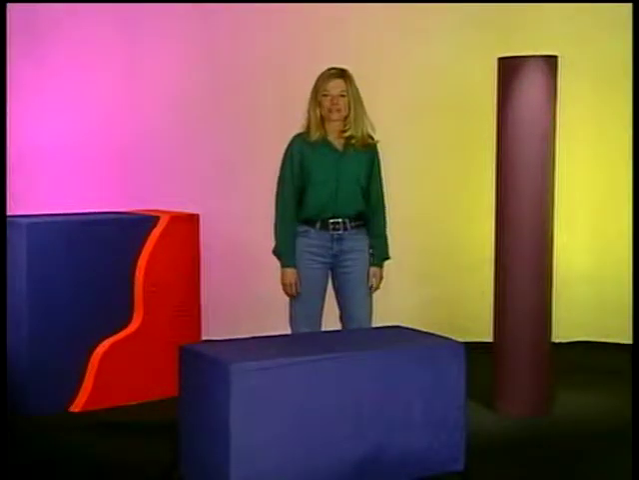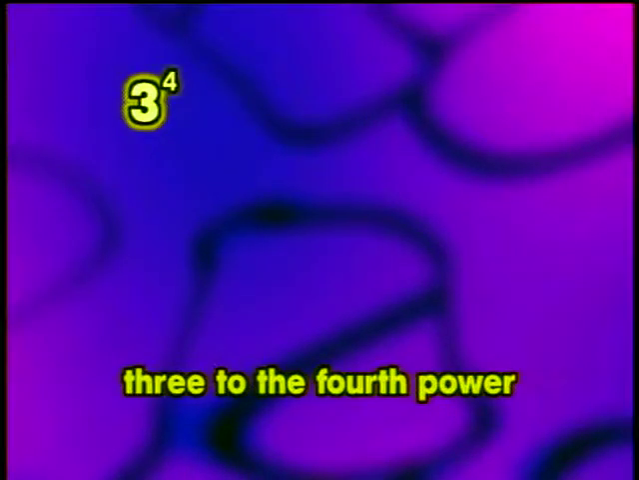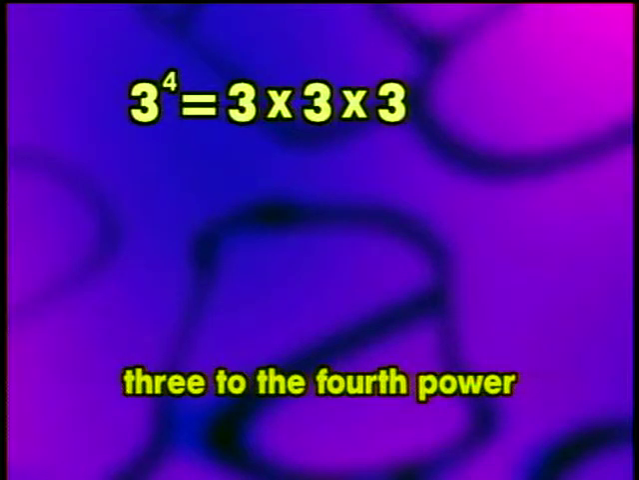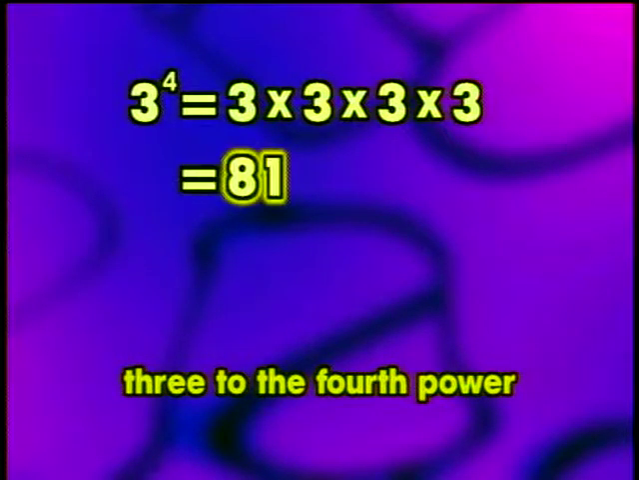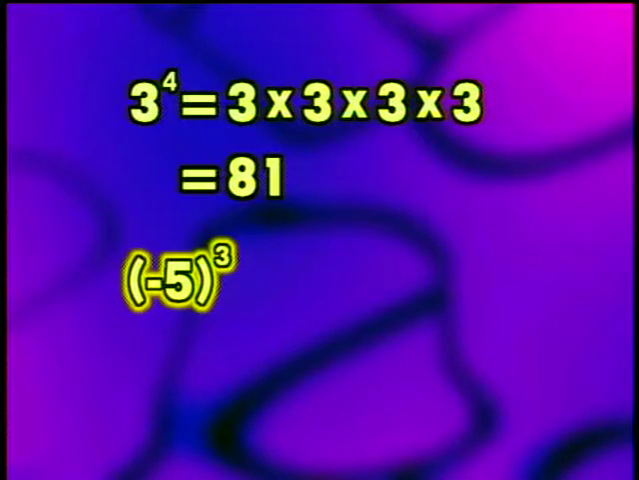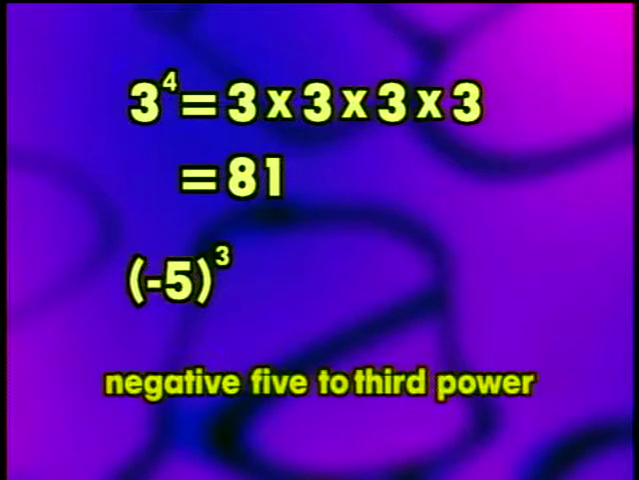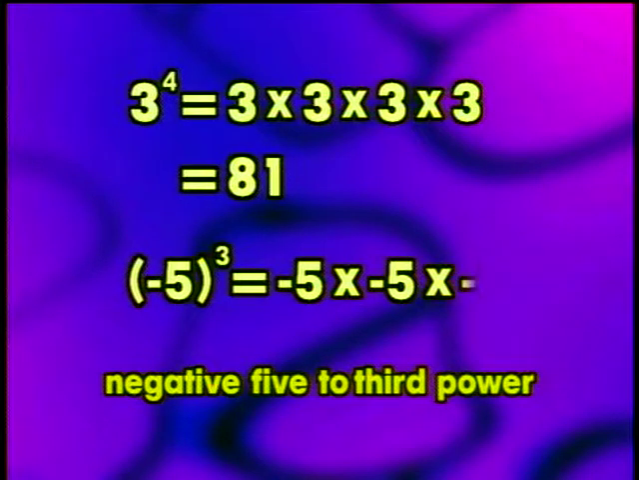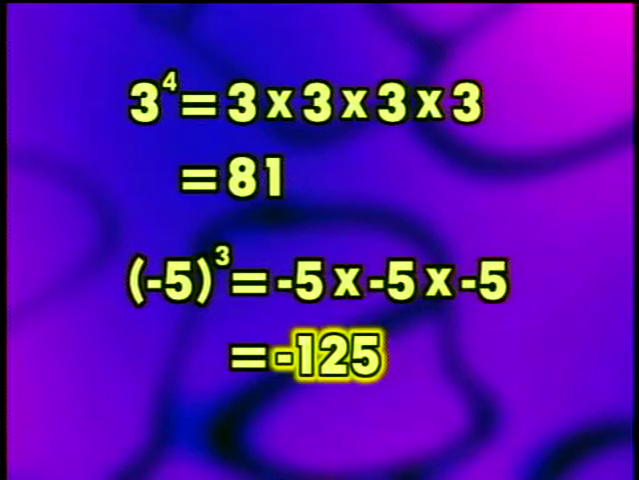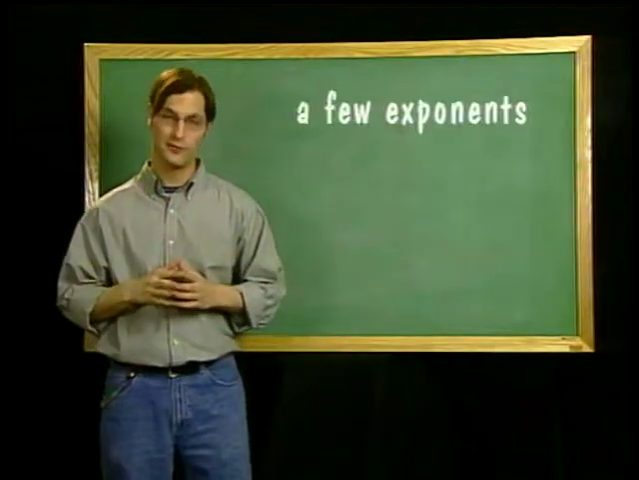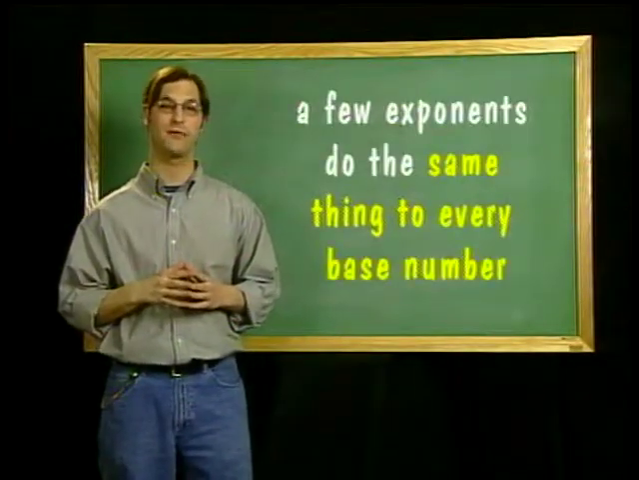Here's a couple more examples of exponents. 3 to the 4th power is 3 times 3 times 3 times 3, which equals 81. In this exponent, notice we have a negative number for our base, but that doesn't change the way we find our answer. Negative 5 to the 3rd power is negative 5 times negative 5 times negative 5, and the result is negative 125.